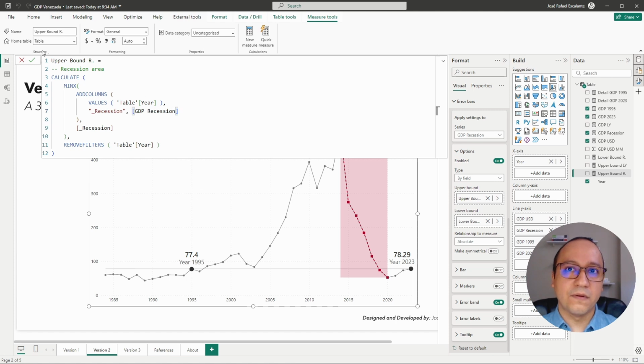Okay, this is for the upper bound, and the lower bound is the same, but using MINX, the same iterator, but searching for the minimum value.